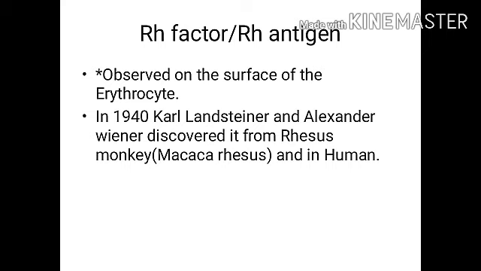The individuals with the immunogenic D antigen are RHD positive, that is RH positive blood group, and those without the D antigen are RH negative. If they have the D antigen, it means RH positive. If they do not have the D antigen, it means RH negative blood group. So the rhesus factor in the blood is inherited as a dominant factor. Naturally, anti-D antibodies are absent in the plasma of any normal individual.